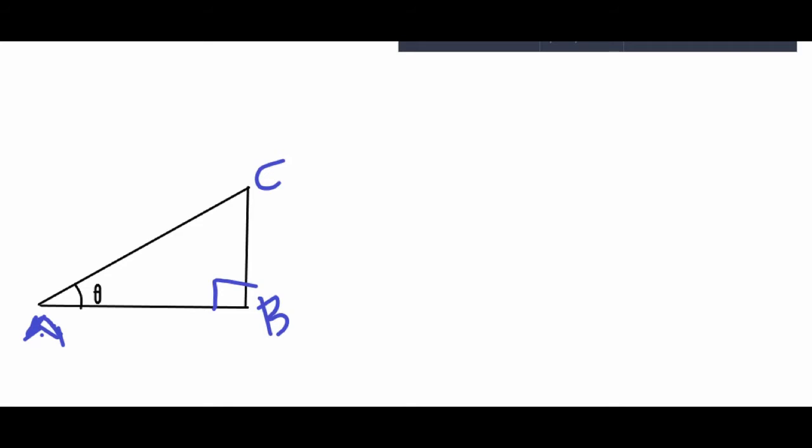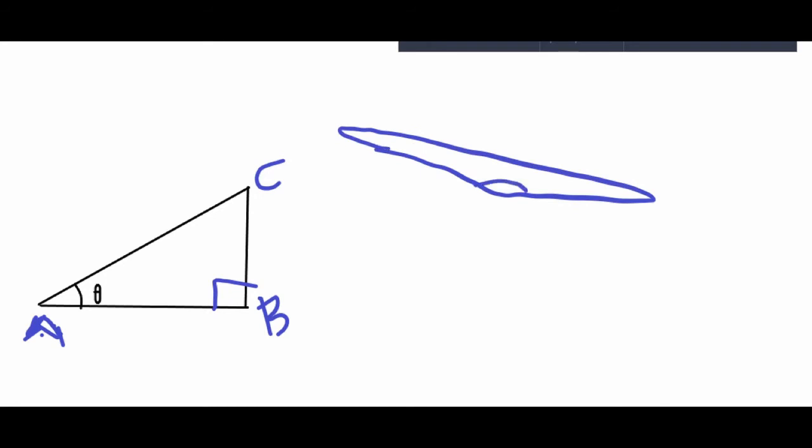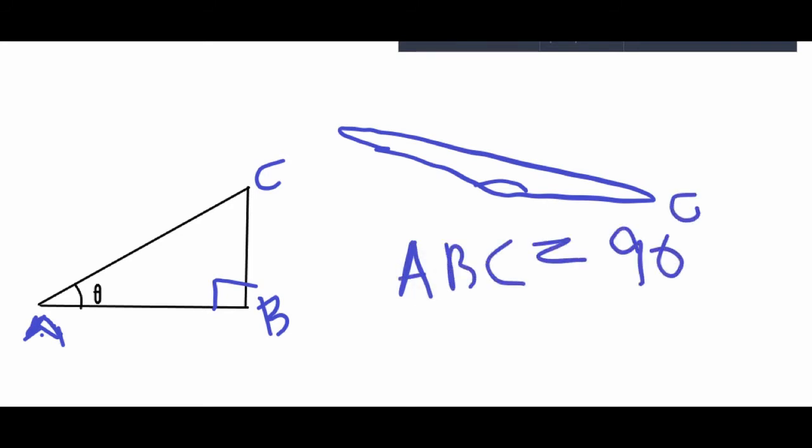Okay, what can you say about this? Do they have any fixed patterns with respect to the size of these angles? Can any one of these angles be obtuse? Because you can have a triangle like this, where this angle is an obtuse angle, right? So in a right angle triangle, if this angle ABC is equal to 90 degrees, we can call it angle B.